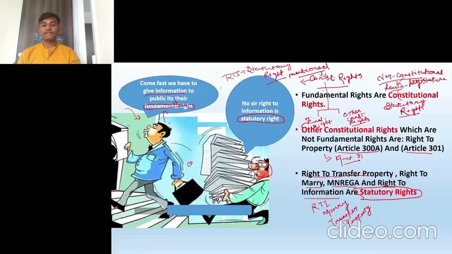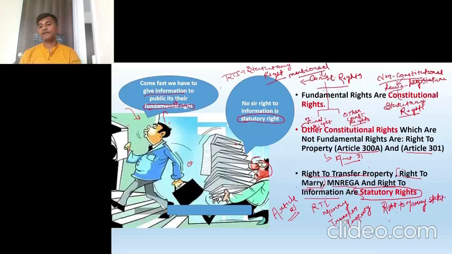Right to marry is a statutory right, but right to marry a person of your own choice is a fundamental right under Article 21. Try to understand this. Both are different things. Let us mention here: right to marry is a statutory right.